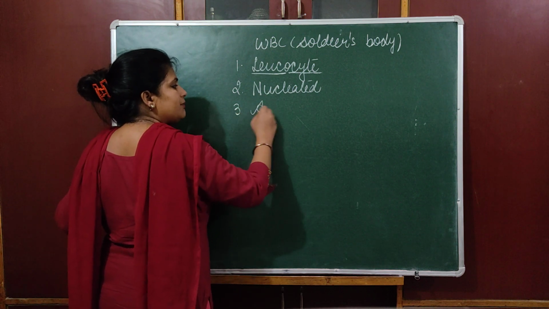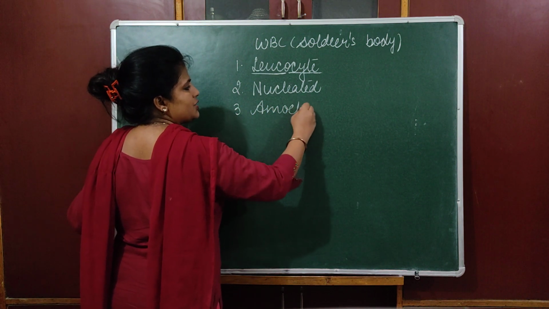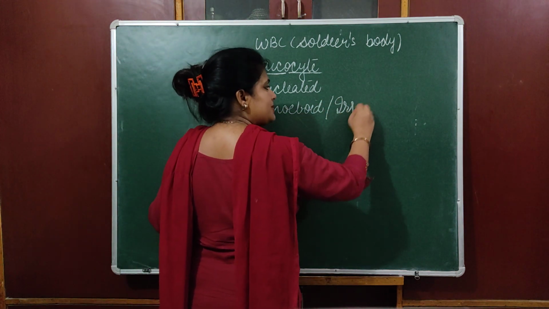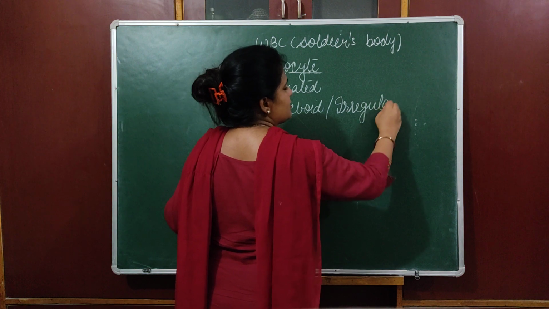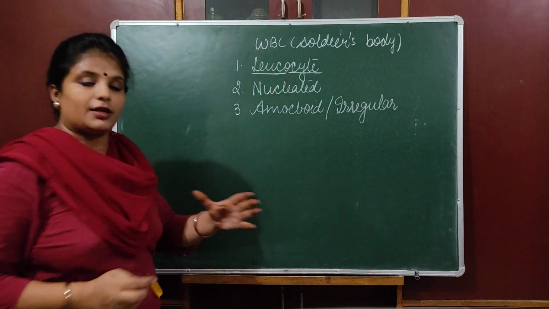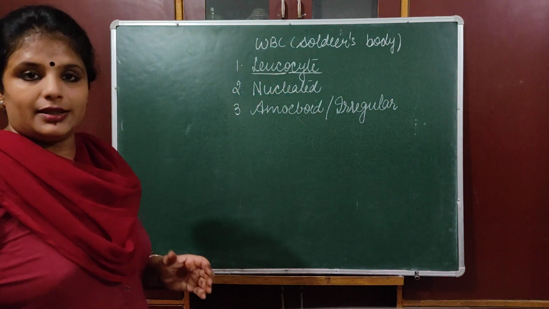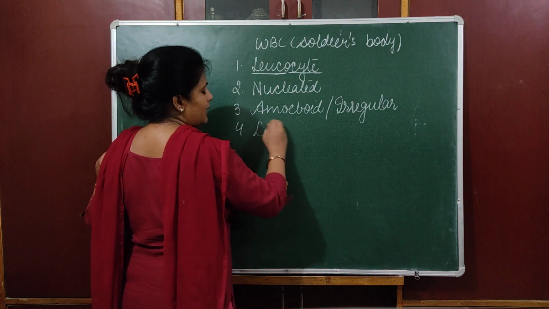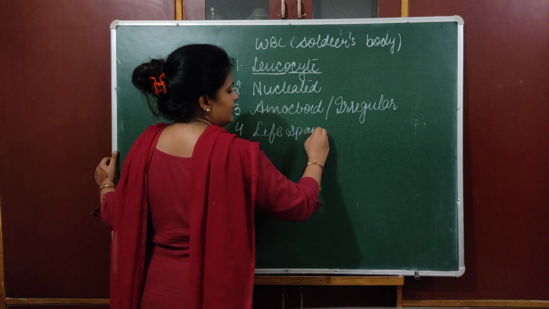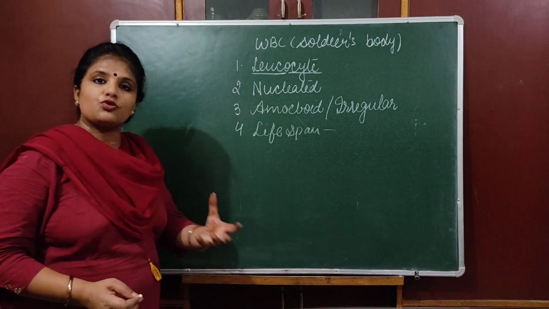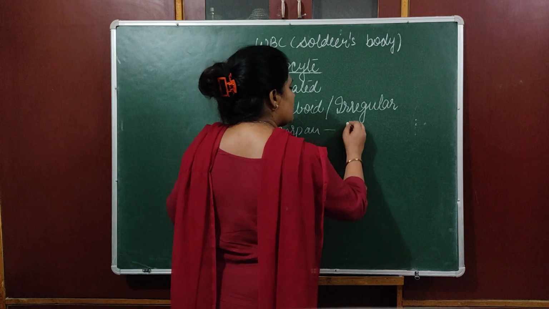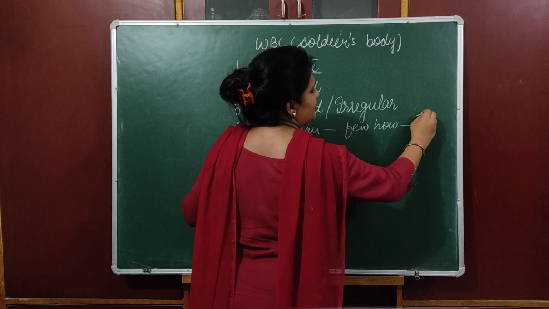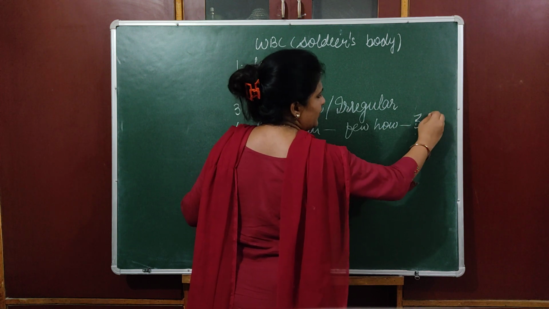Number 3, they are amoeboid in shape. Amoeboid in shape means they are irregular in shape, and this irregular shape helps them fight against diseases. They can move in any direction in the body. What is their lifespan? It is a few hours to a few days, that is around 3 to 4 days.